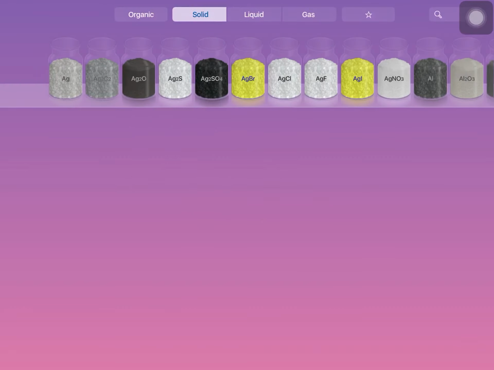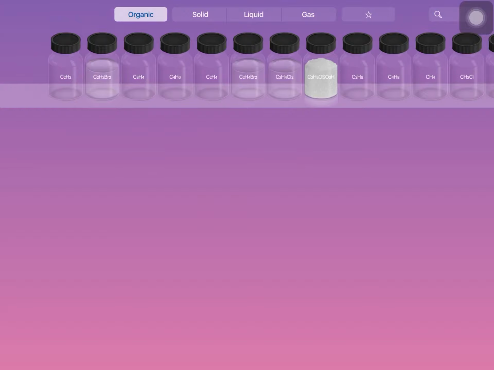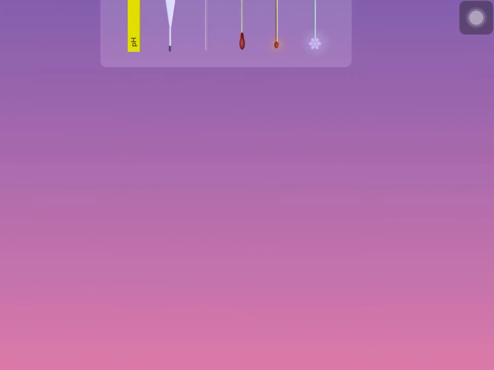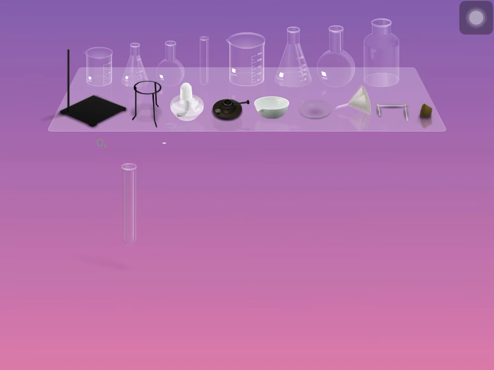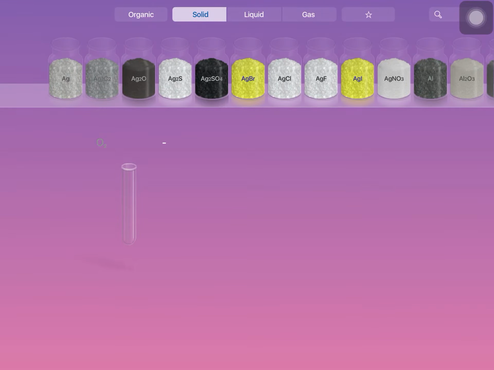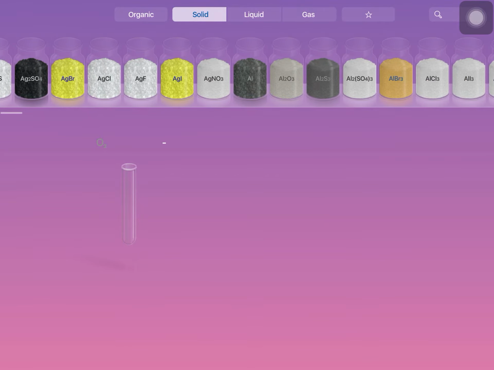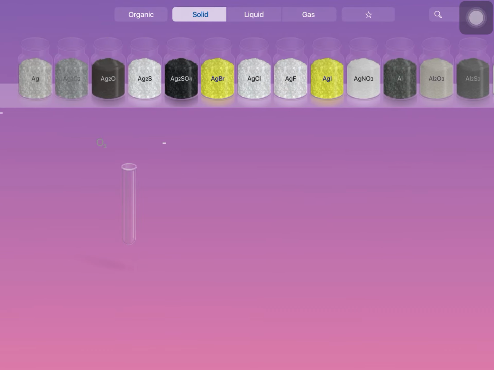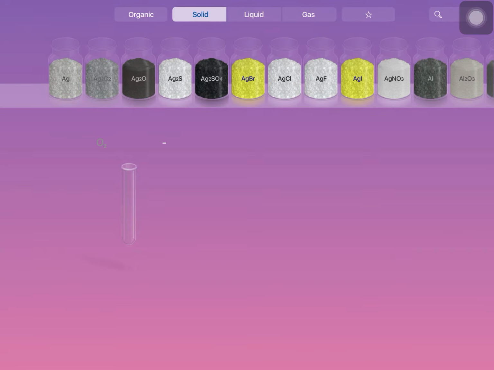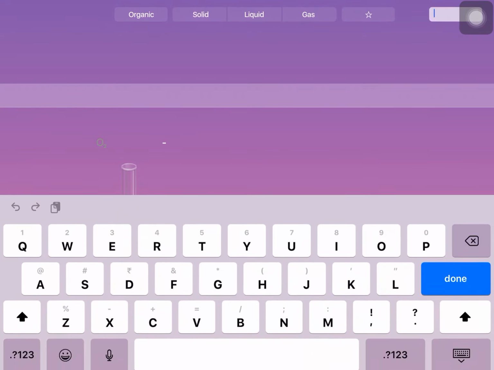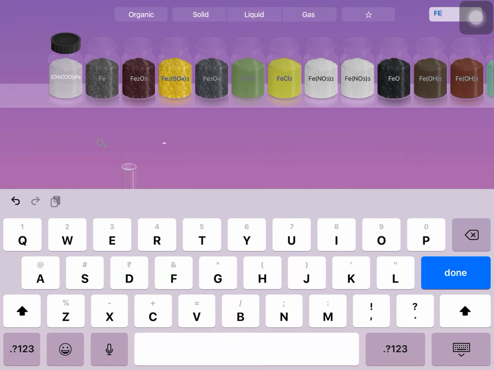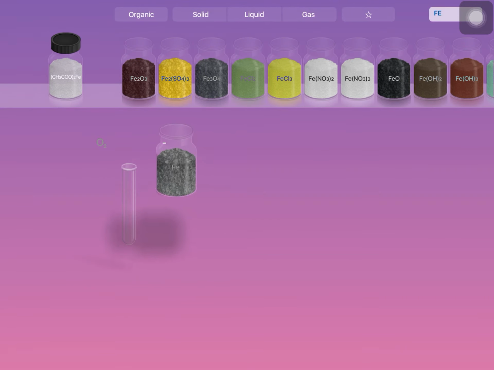So see guys, I have taken some utensils here. A beaker I have taken before you. Is that clear? In that beaker, I will take some solution and materials. I am taking very common substances. Iron I am taking. Where is iron? I will search for iron, Fe. The iron is coming here. Yes, we have taken the iron.